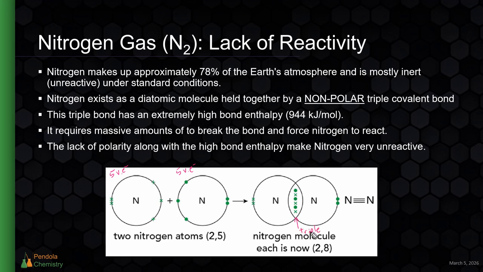Now, this triple bond and the nature of the nitrogen molecule is why nitrogen is so unreactive. Nitrogen is going to exist as a diatomic molecule with a triple bond, which has 2 major properties that make it unreactive. The first is the fact that the nitrogen molecule, because it has 2 nitrogens in it, is nonpolar.